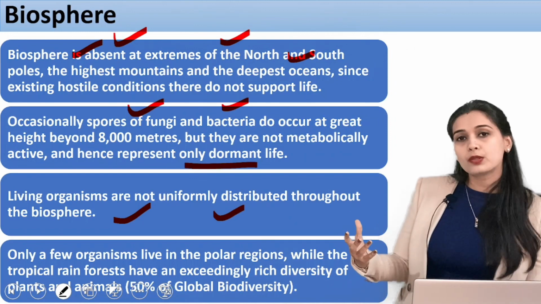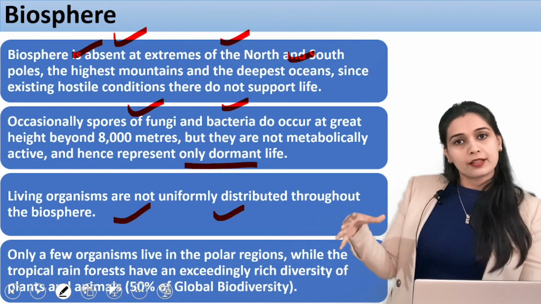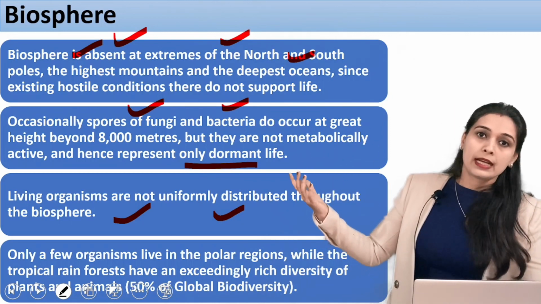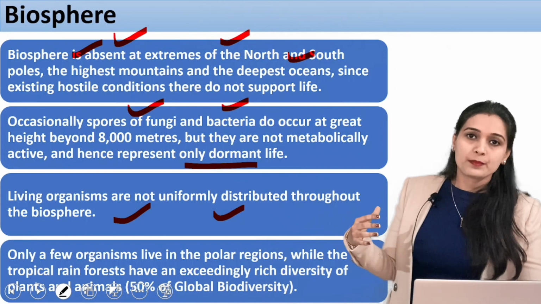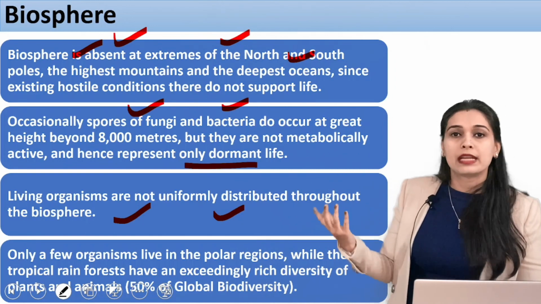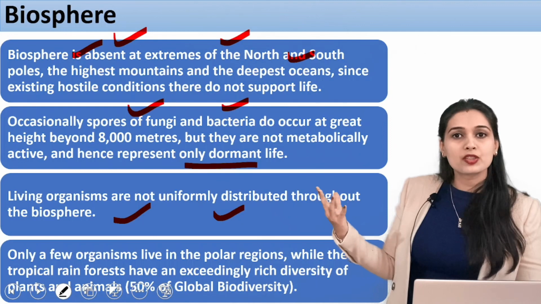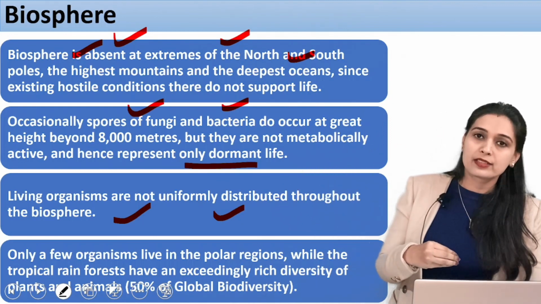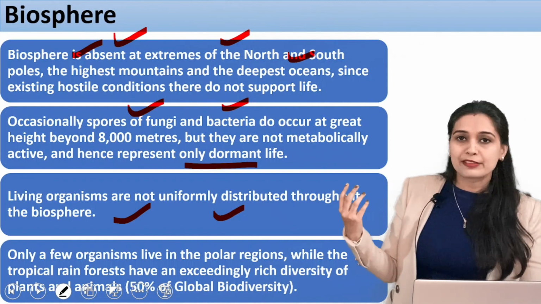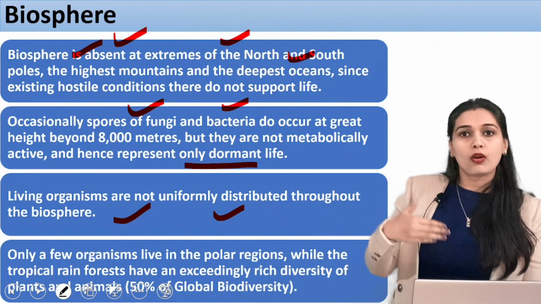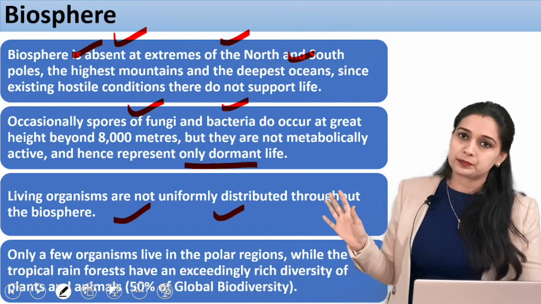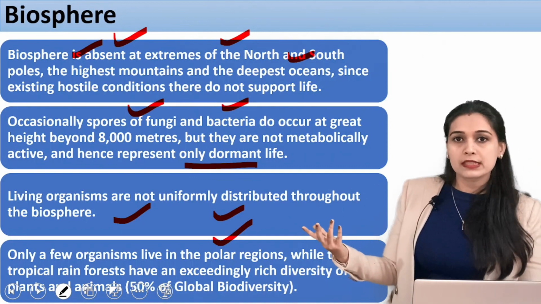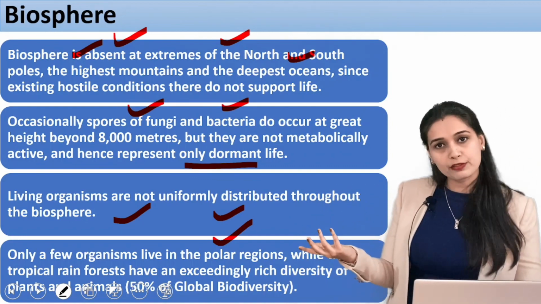They are not uniformly distributed because on earth there are some places which are very, very hot, and some are very cold. These are extreme areas, with extremes of temperature. If you are talking about cold temperatures, they are to the extreme. If you are talking about hot temperatures, that is also to the extreme. So at these locations, life forms are either absent or present in very, very little amount. There are areas like the polar regions, which don't have much of the life forms.